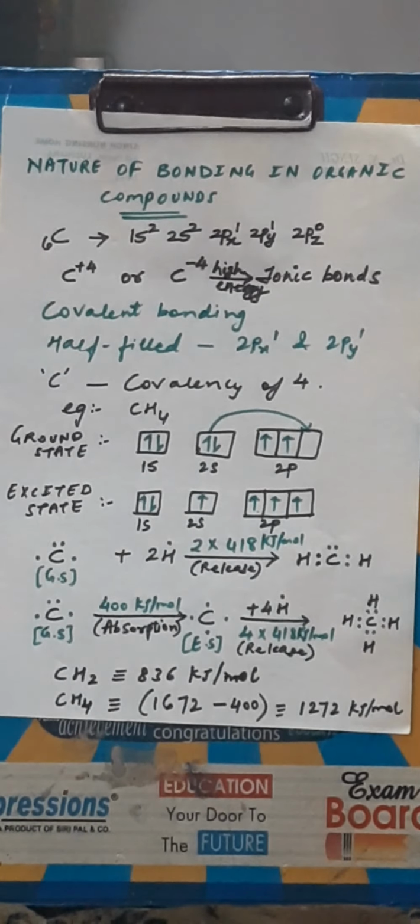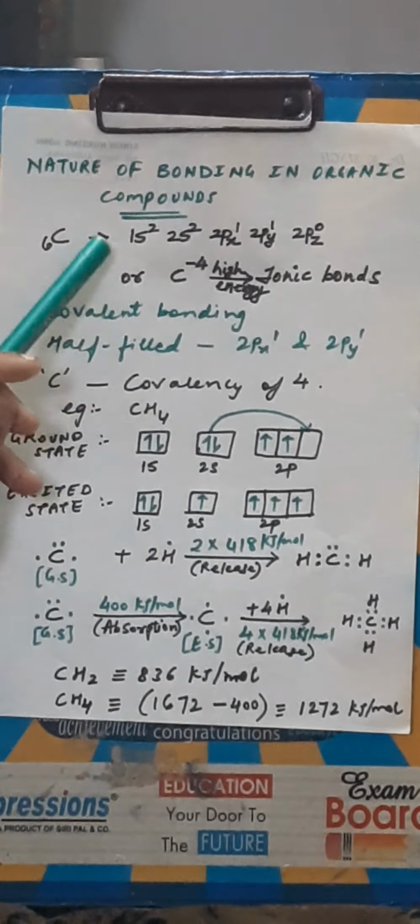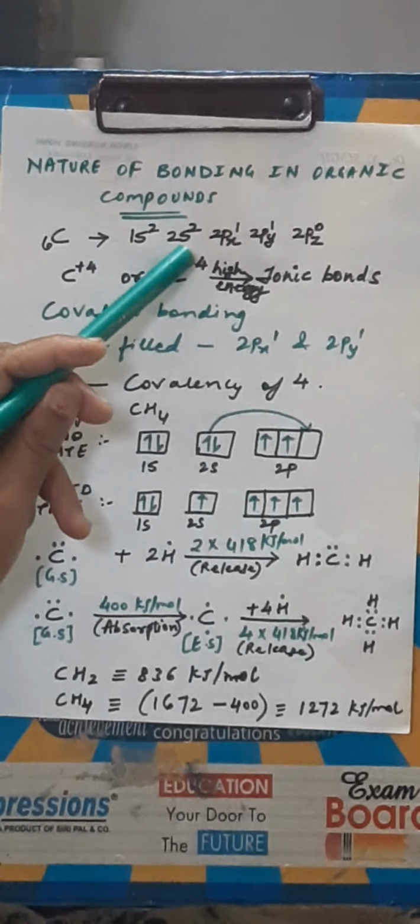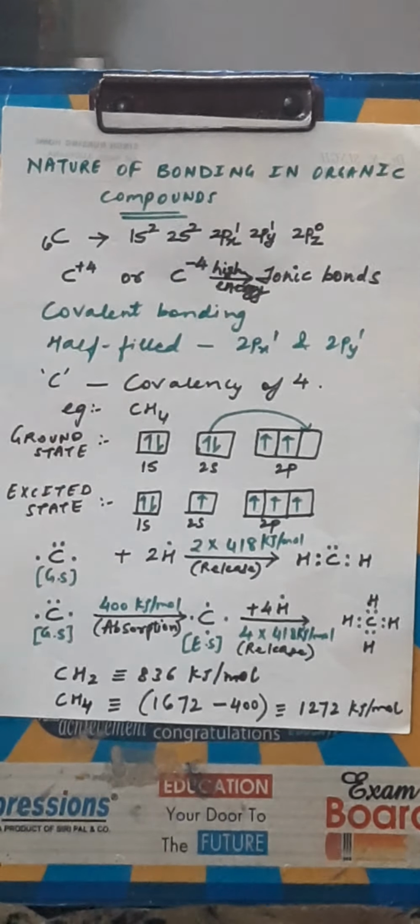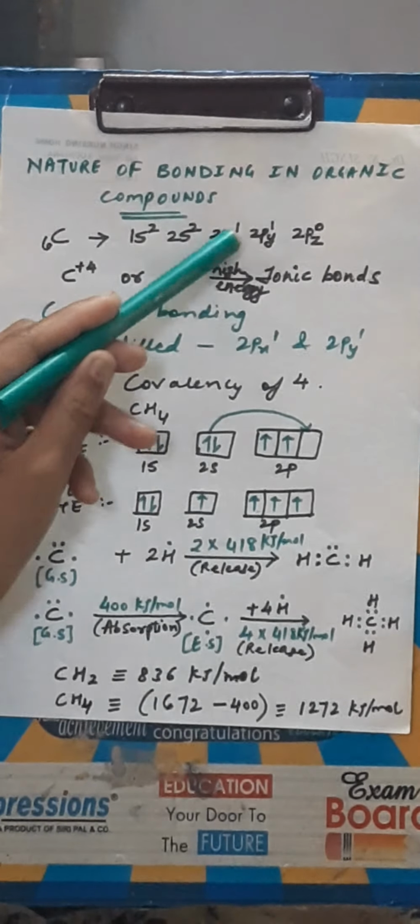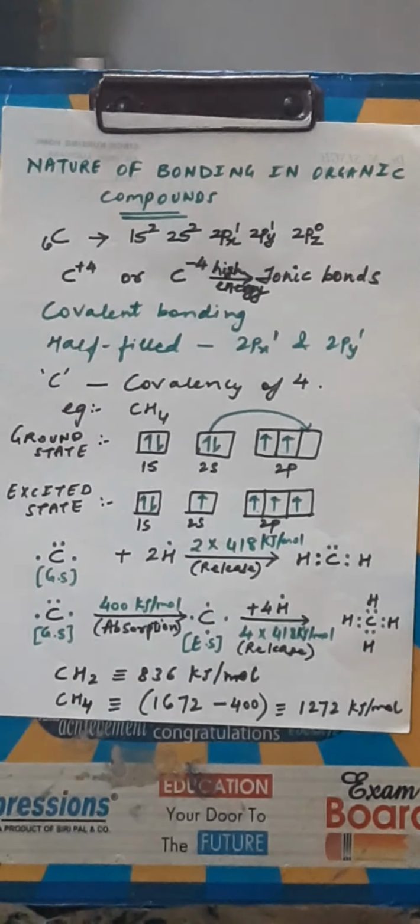To understand this, let us take an example of carbon. Carbon, atomic number 6, electronic configuration 1s2, 2s2, 2px1, 2py1. That means it has 4 electrons in its valence shell. In order to acquire a stable noble gas configuration in its compounds, carbon should either lose or gain 4 electrons.